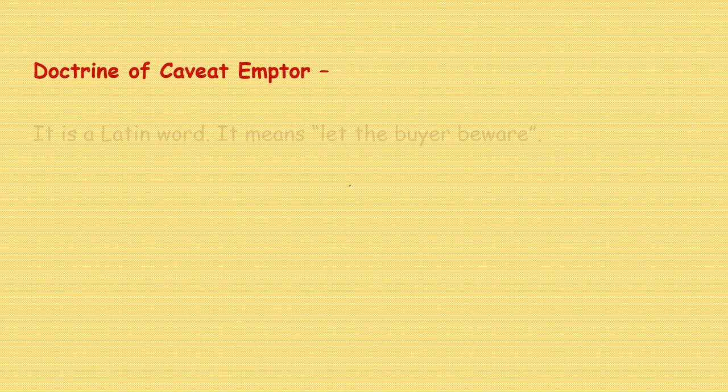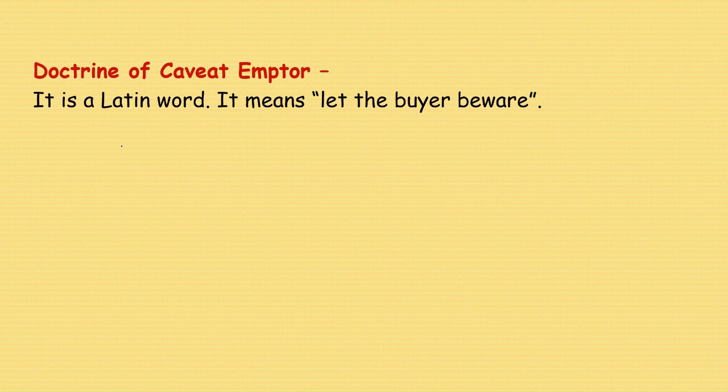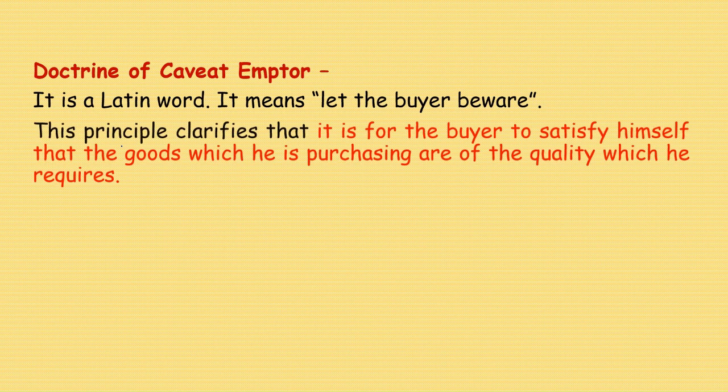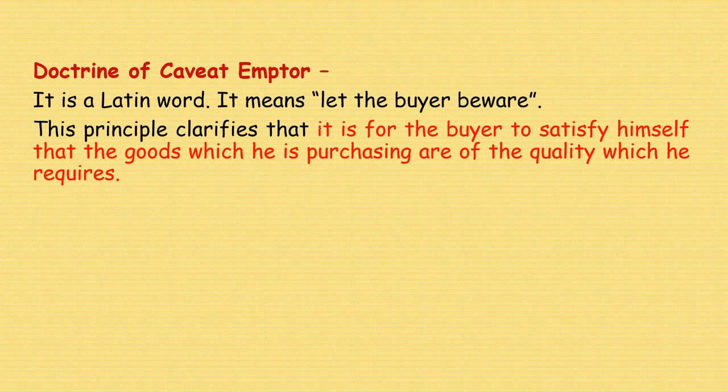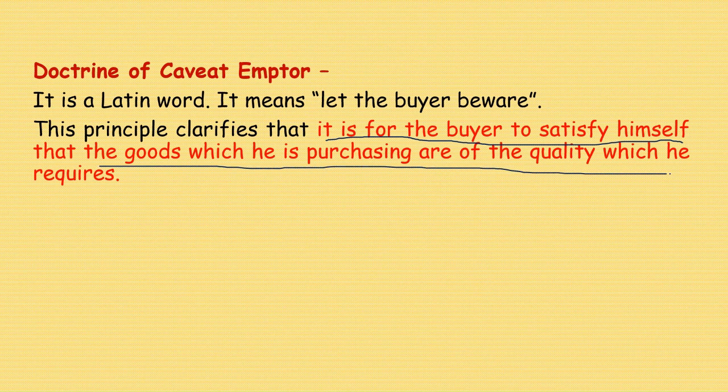Doctrine of Caveat Emptor. It is a Latin phrase, it means let the buyer beware. This principle clarifies that it is for the buyer to satisfy himself that the goods which he is purchasing are of the quality which he requires.